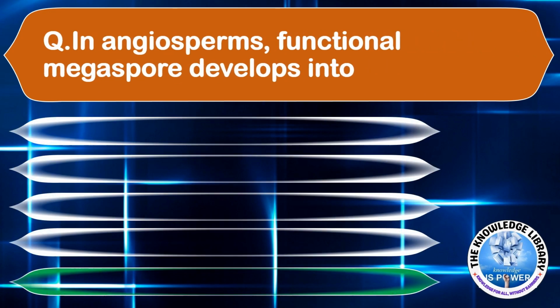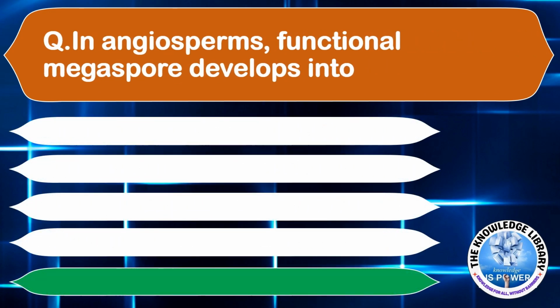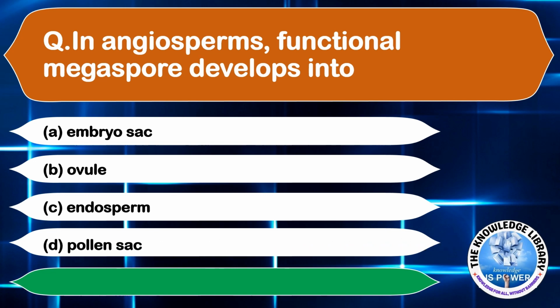In angiosperms, functional megaspore develops into option A, embryo sac. Option B, ovule. Option C, endosperm. And option D, pollen sac. The correct answer is option A, embryo sac. Moving on to the next question.